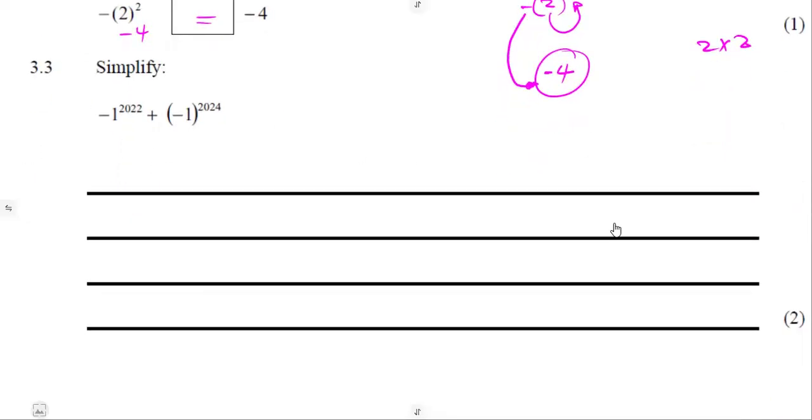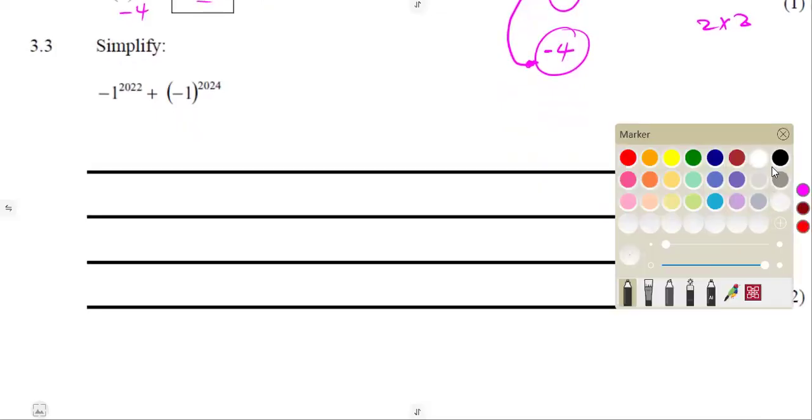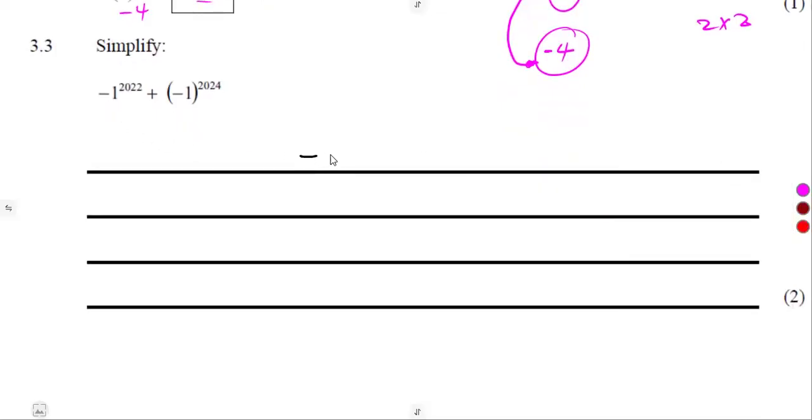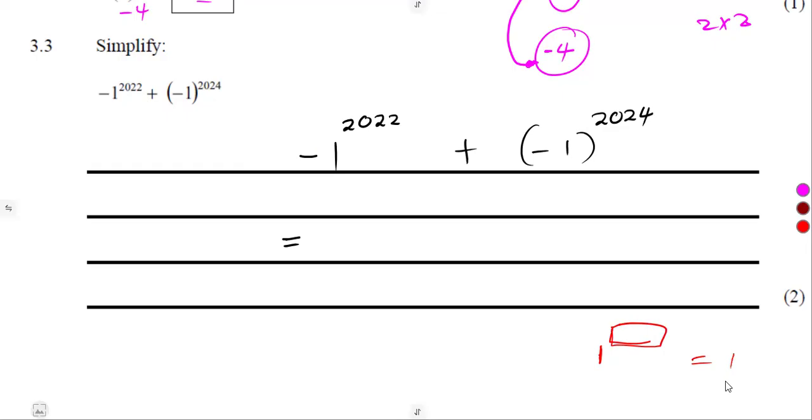All right. Simplify. What are we asked to simplify? -1 raised to the exponent of 2022, like this, plus a -1 in brackets raised to the exponent of 2024, like this. What are we going to have at the end? So looking into this question, guys, we do understand that 1 raised to any exponent, it will remain as a 1.